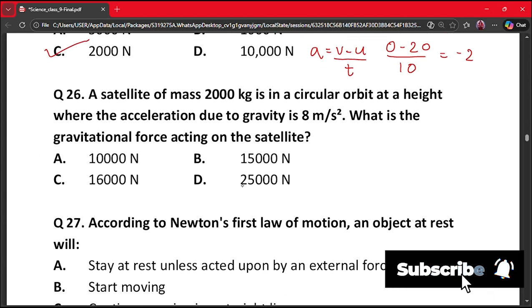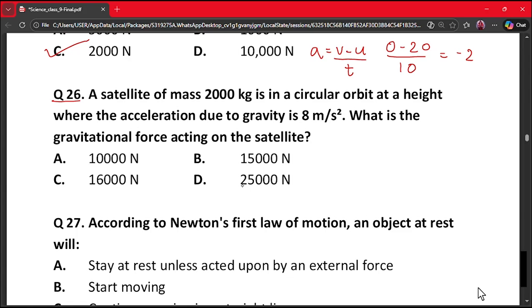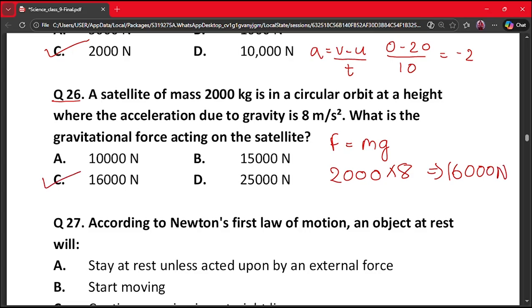Our next question is question number 26. A satellite of mass 2000 kg is in a circular orbit at a height where the acceleration due to gravity is 8 meter per second square. What is the gravitational force acting on the satellite? So again we are going to use F is equal to mg, that is 2000 into 8, which is equal to 16,000 N. So our correct answer is option C.